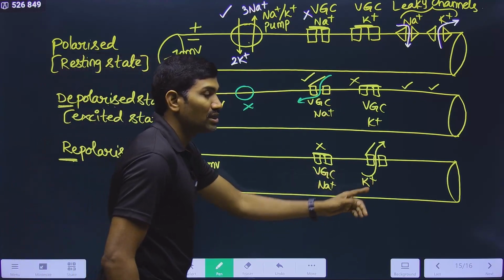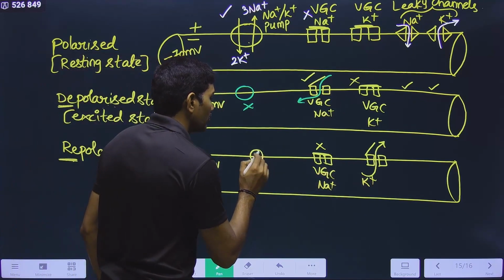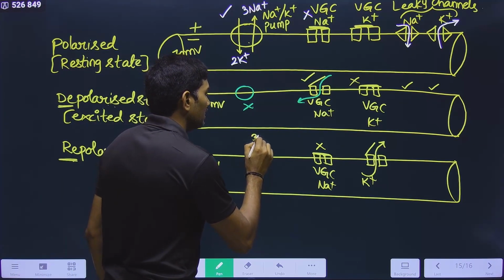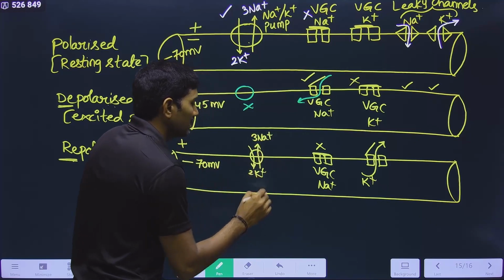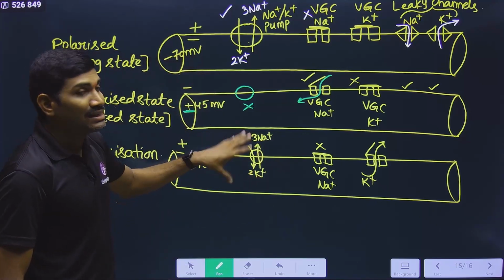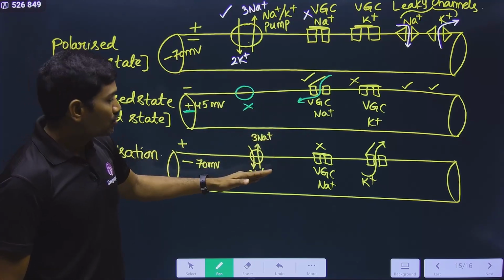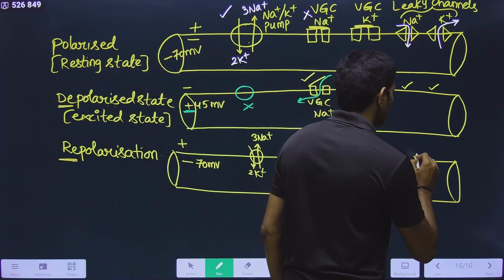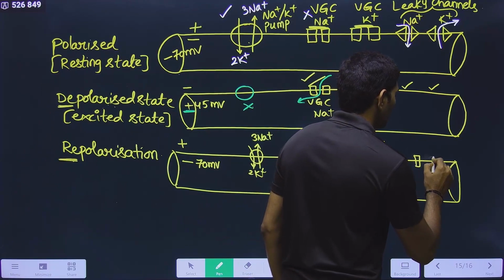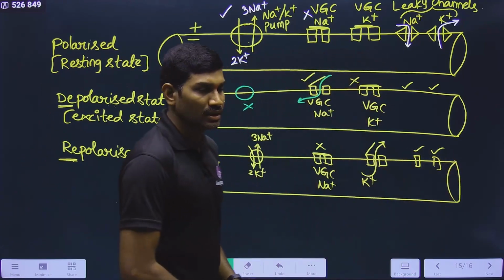And not only voltage gated K plus, the pump is also working, because the pump is sending 3 Na plus outside and bringing 2 K plus inside. That means the pump is also helping in sending one positive outside. And anyhow these leaky channels are working, both of them. Understood or not?